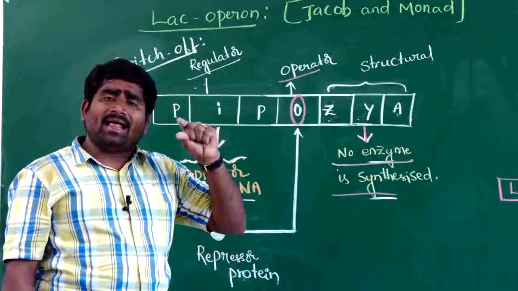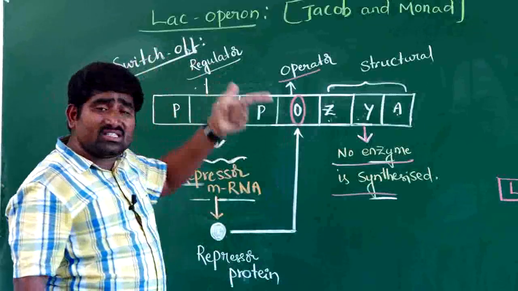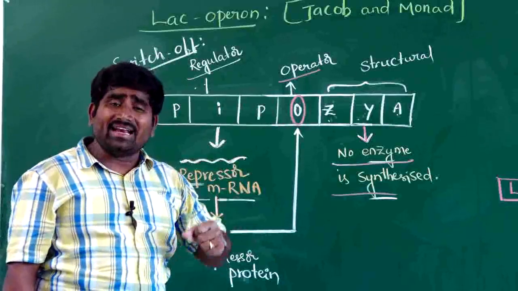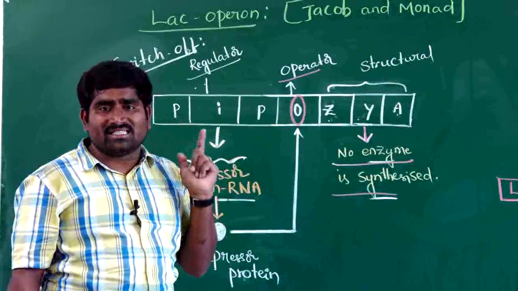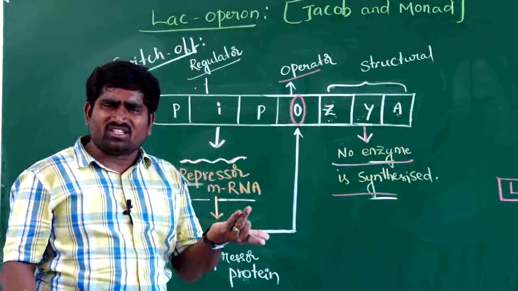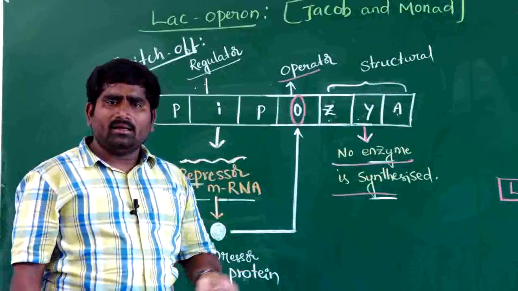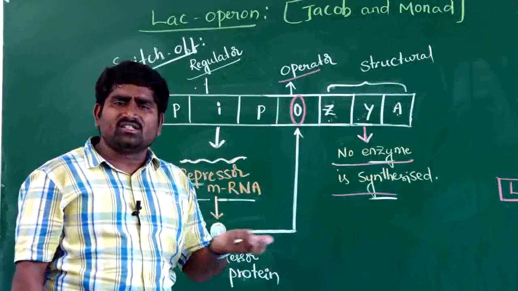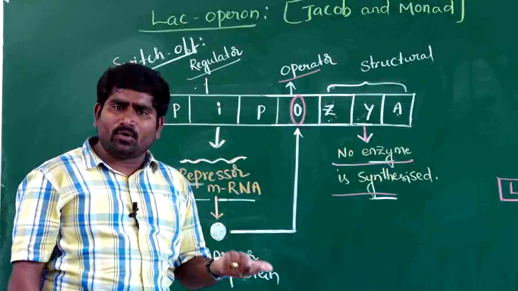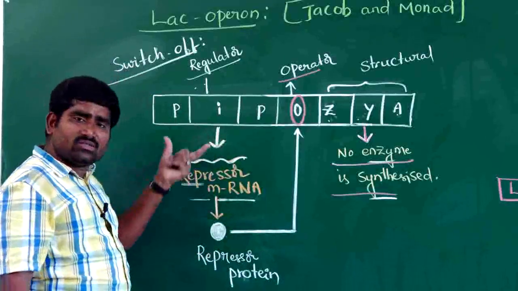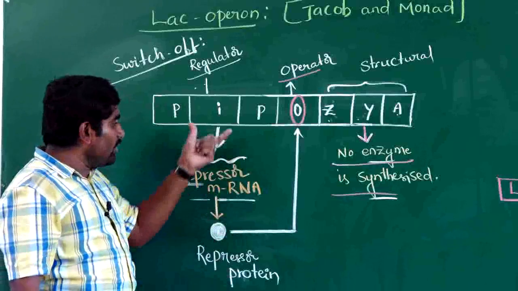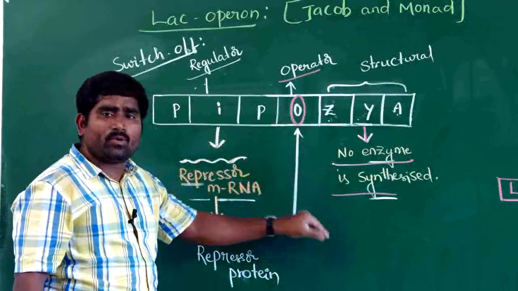But when that lactose is not available, the bacterium would no longer produce enzymes. Enzyme production is not required. Why? Lactose is not available. Food source is not available, which means they have no need to produce enzymes. So this is the mechanism. Whenever the lactose food source is not available, then what will happen? Then no enzymes will be produced.